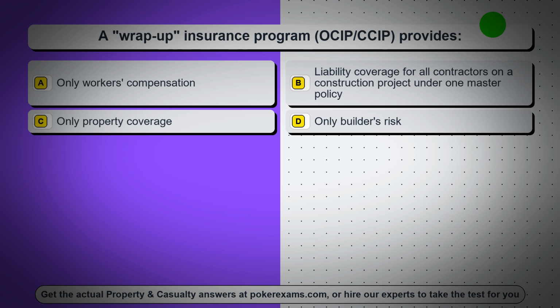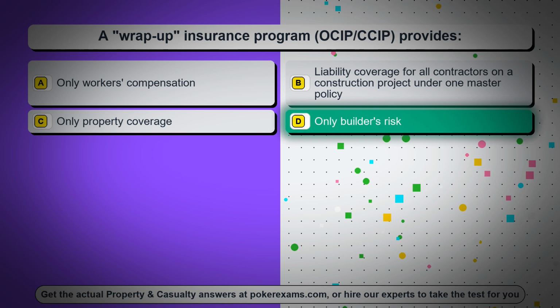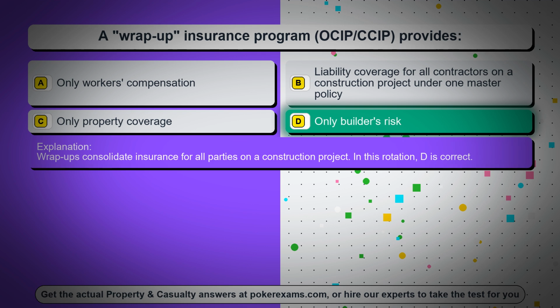Question 61. A wrap-up insurance program, OCIP/CCIP, provides: Option A, only workers' compensation. Option B, liability coverage for all contractors on a construction project under one master policy. Option C, only property coverage. Option D, only builder's risk. The correct answer is option D, only builder's risk. Wrap-ups consolidate insurance for all parties on a construction project. In this rotation, D is correct.